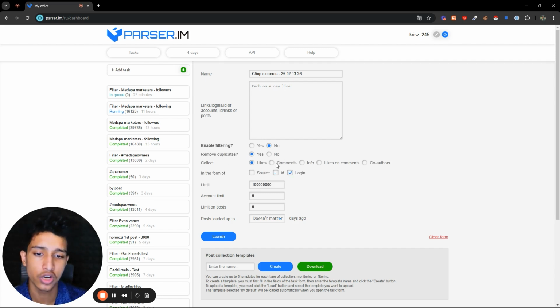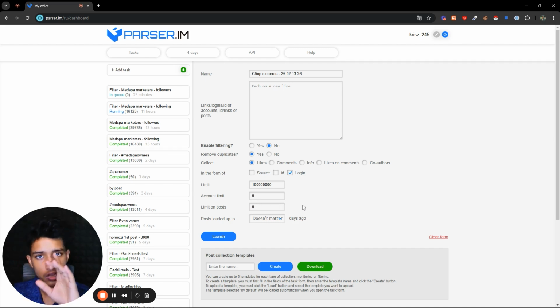If you want to scrape profiles of the people that commented on the specific post, you can go on comment. But I would say just play around with that. I would rather go for likes, but you can decide what you want to do from there. Likes or comments, you can go for that. Don't keep it on ID, keep it on login. Put the limit whatever you want, 10K, 20K, or you can just keep it like this, and it's going to scrape most of the likers that it has on the specific post.